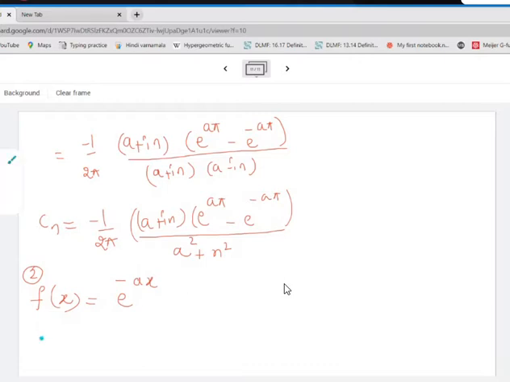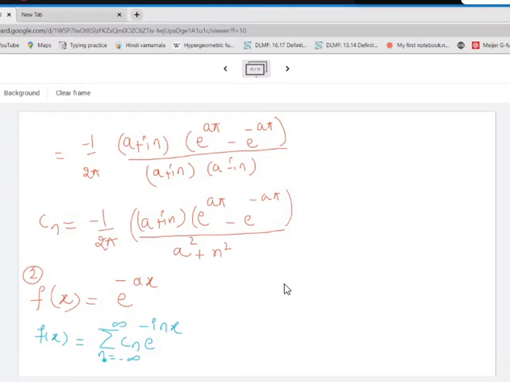For this question, the Fourier series will be given by f of x is equal to summation Cn e raised to minus, everything else is same, only this is changed. So this will be e raised to minus inx, n going from minus infinity to infinity.